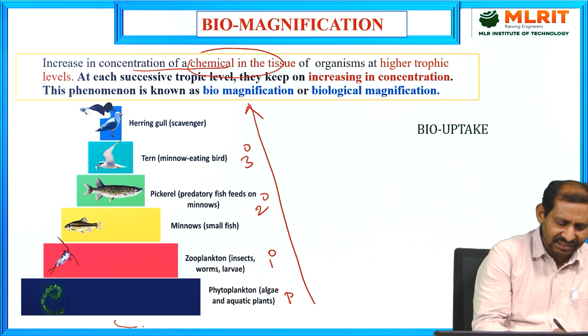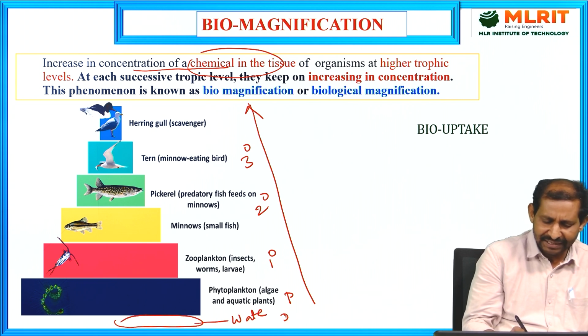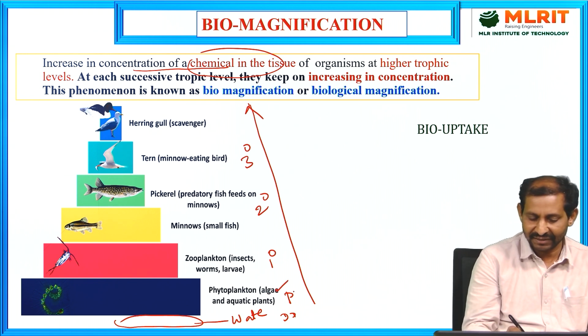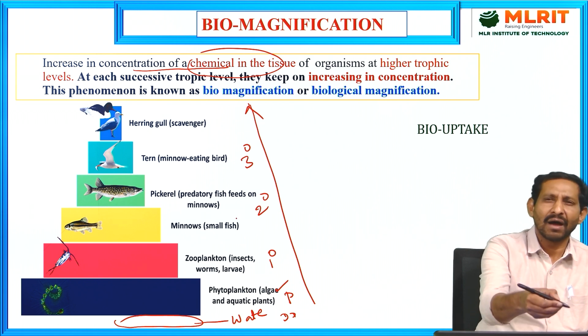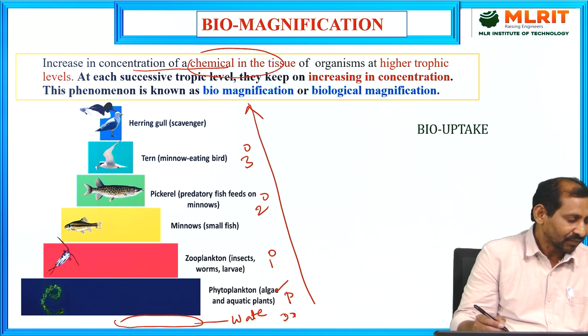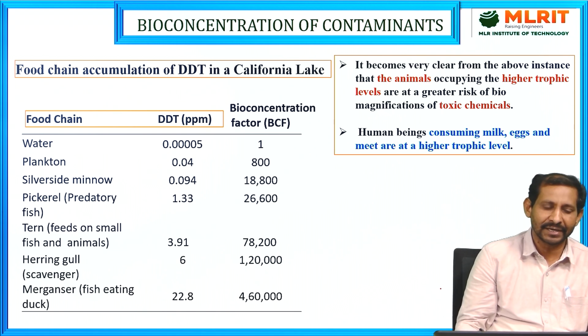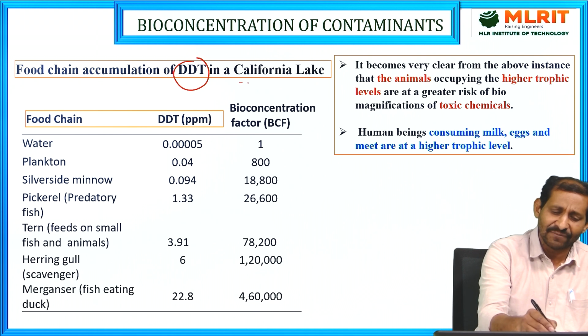Here, the base is the water. For example, DDT, which we discuss in the next slide. The next level is the primary consumers, the plankton and algae, then secondary consumers, and tertiary carnivores. Now go to the next slide. Here we take a case study recorded on the food chain accumulation of the DDT compound in a California lake.